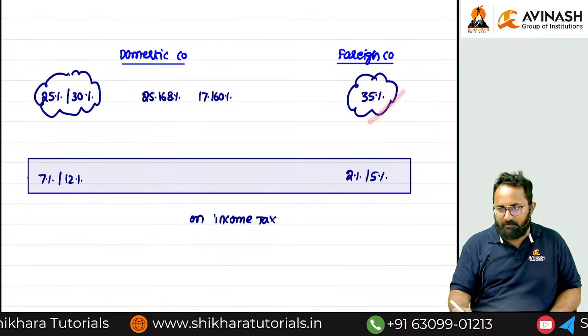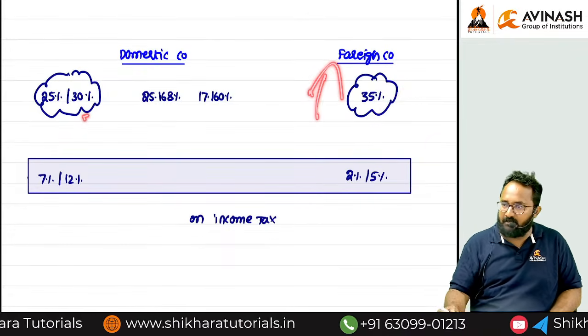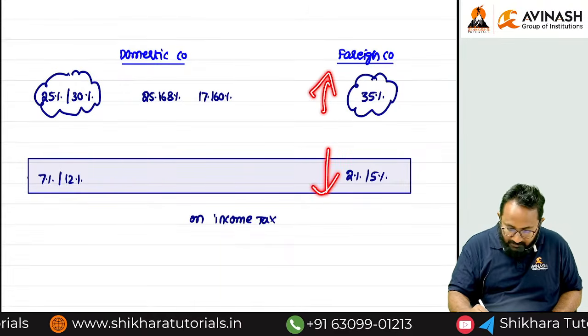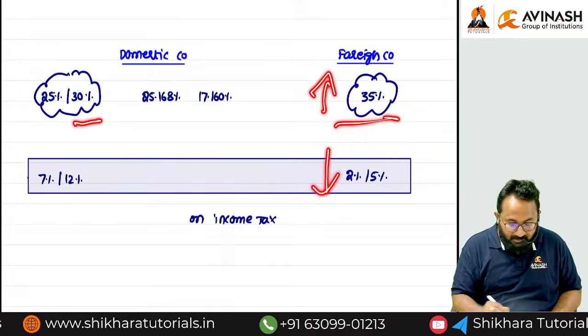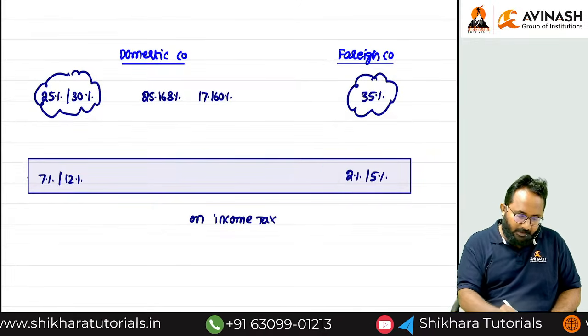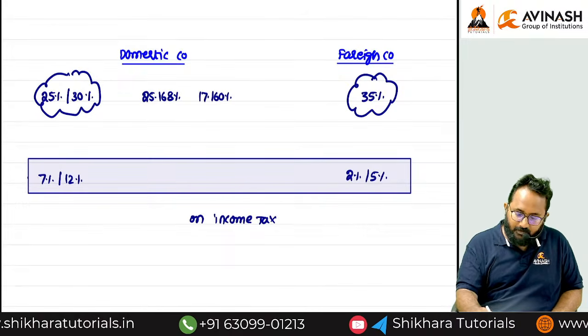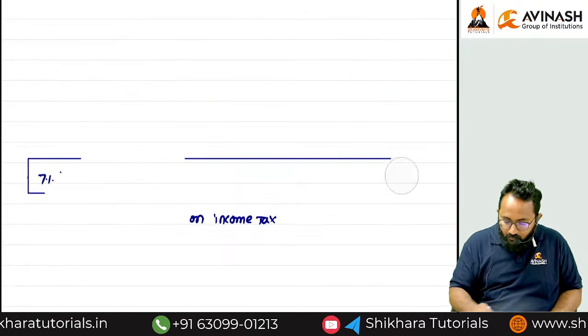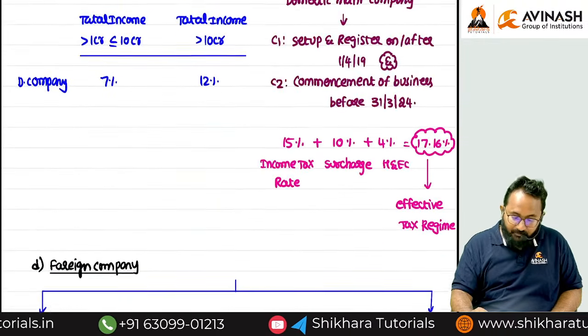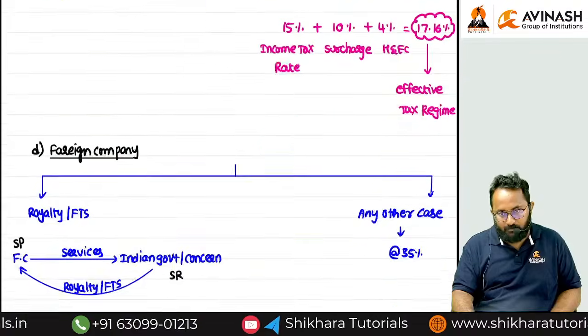Tax rate is always higher for the foreign company compared to the domestic company, but the surcharge rate is lower. So what are the surcharge rates for the foreign company? 2, 5 only. Surcharge rates for the domestic company are 7, 12.